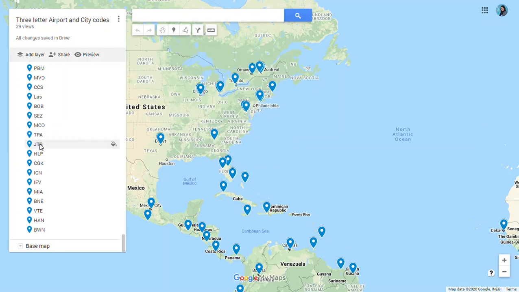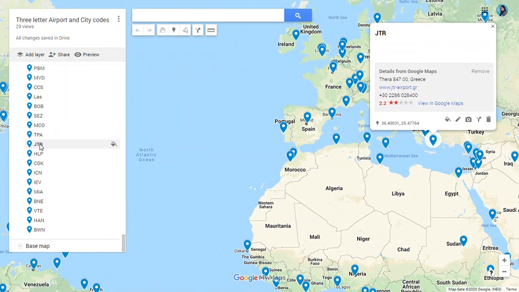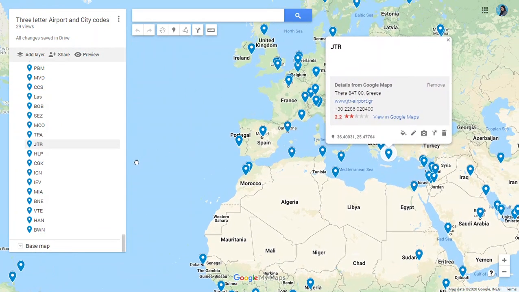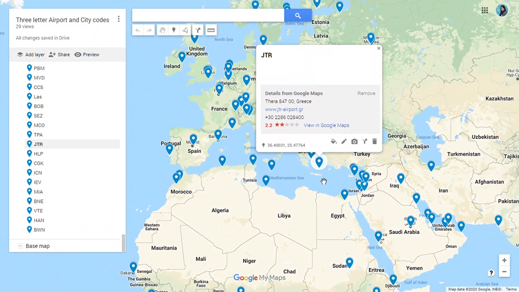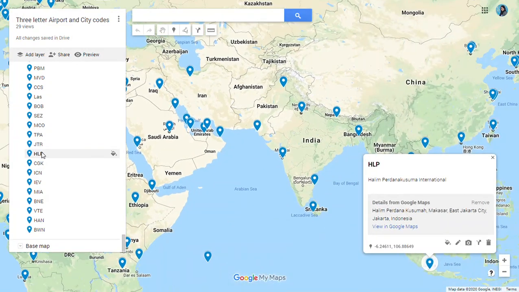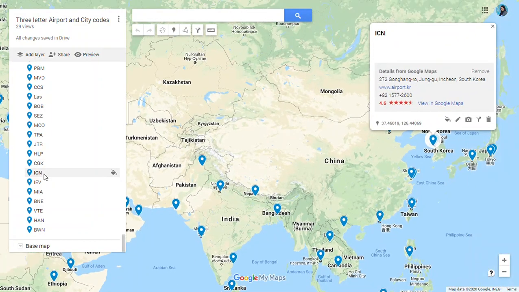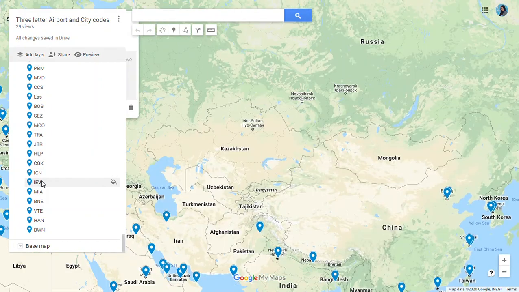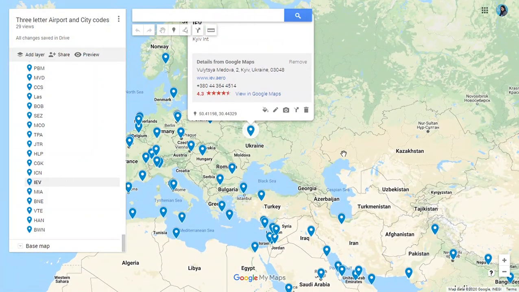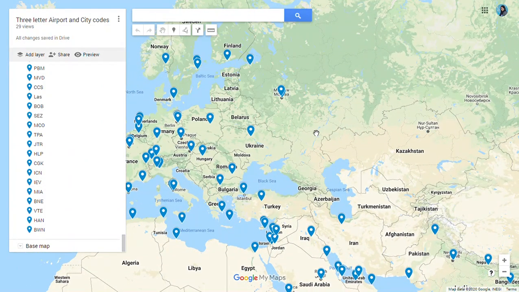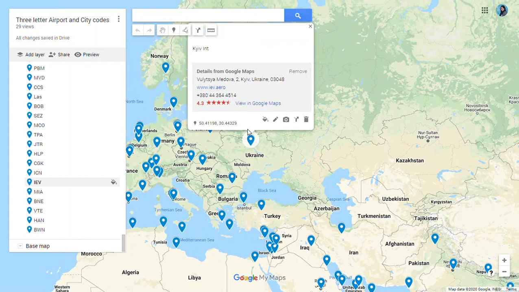JTR, here we have JTR for Thera. Here we have Santorini, Santorini in Thera Island of Greece. We have JTR. HLP in Jakarta. CGK in Jakarta. ICN, Incheon in South Korea. Then we have Kyiv Airport in Ukraine. You can see the location near to Russia. We have Ukraine. Kyiv Airport. IEV is the code for Kyiv International, Ukraine.